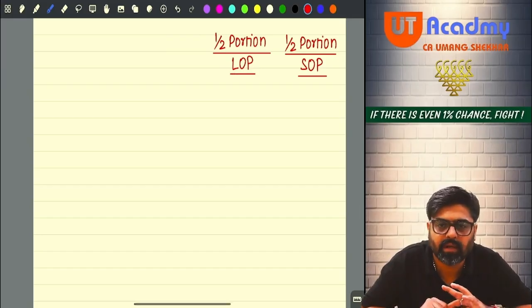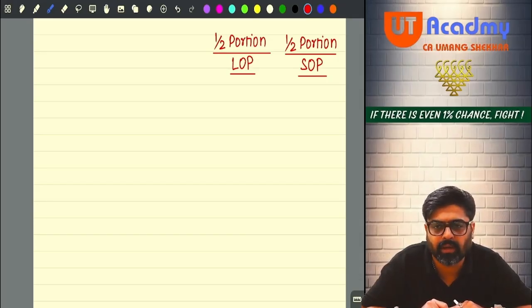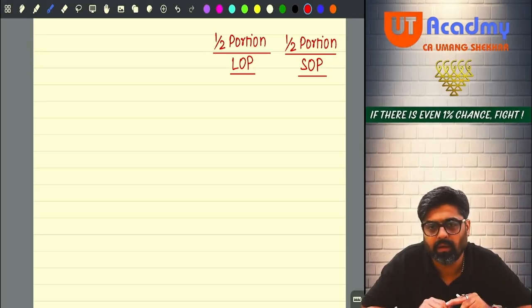Municipal value, fair rent, standard rent, etc. given or not given? Not given. So will you be able to calculate expected rent, etc.? No. Then can you directly start with GAV? Take the actual rent of the let out portion as GAV only. And for SOP portion, it will be exempt only, no? Understanding? SOP portion, it will be nil. LOP portion, whatever actual rent will be there, will be treated as GAV directly.